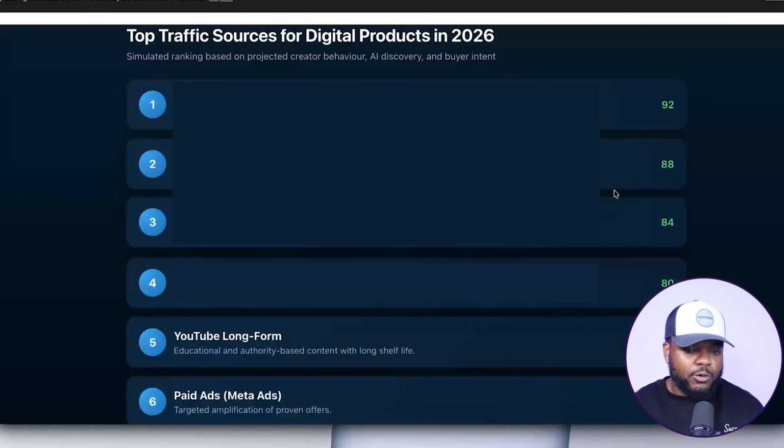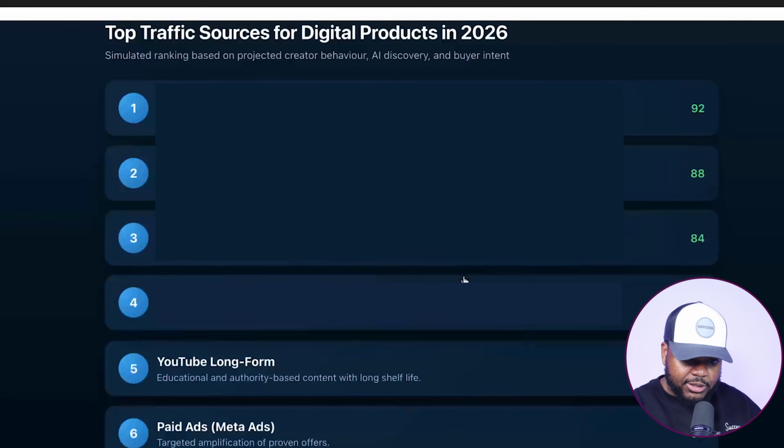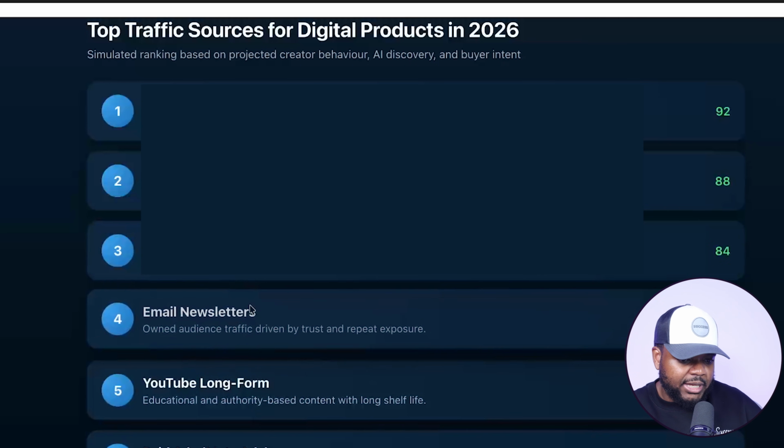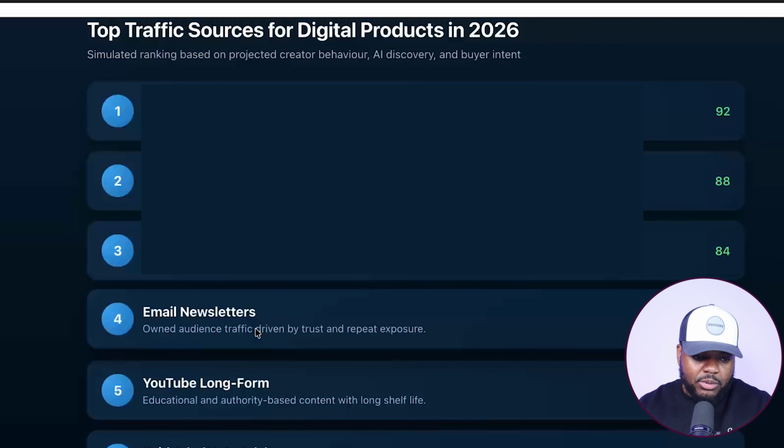But moving on to the fourth best traffic source for digital products in 2026, according to ChatGPT, which is going to be email newsletters. Now, this isn't really a traditional traffic source like the ones that we've spoken about, because an email newsletter is basically something that you're going to own, but you're going to need traffic when it comes to building it up in the first place.